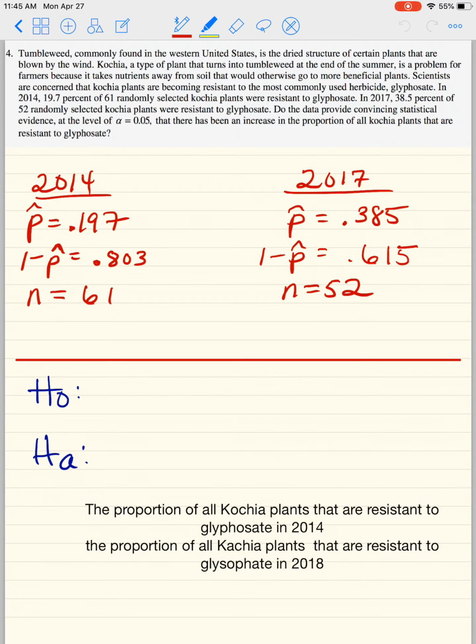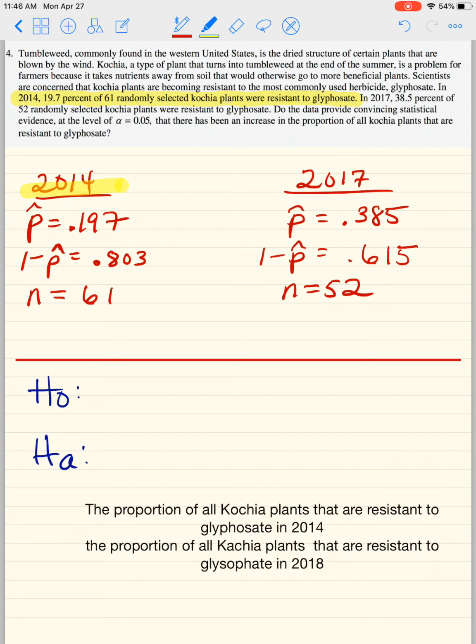Tumbleweed, commonly found in the western United States, is the dried structure of a certain plant that is blown by the wind. I believe it's pronounced cachia. A type of plant that turns into tumbleweed at the end of the summer is a problem for farmers because it takes nutrients away from soil that would otherwise go to more beneficial plants. Scientists are concerned that cachia plants are becoming resistant to the most commonly used herbicide, glyphosate. Okay, sorry about the pronunciation. In 2014, 19.7% of 61 randomly selected cachia plants were resistant to glyphosate.